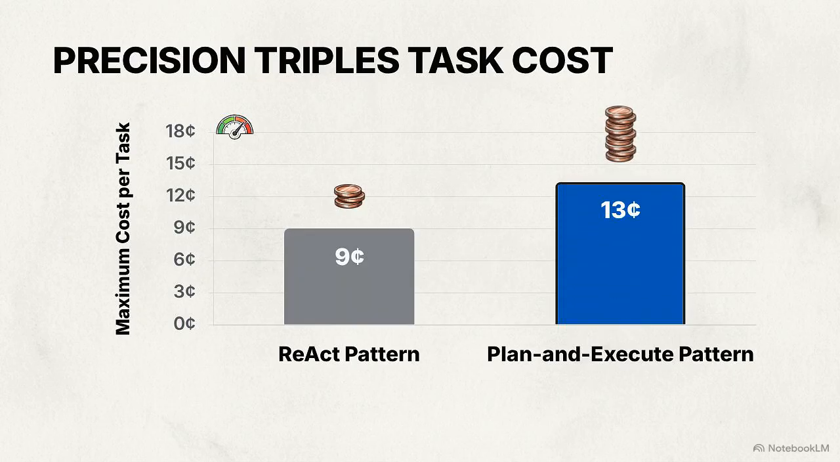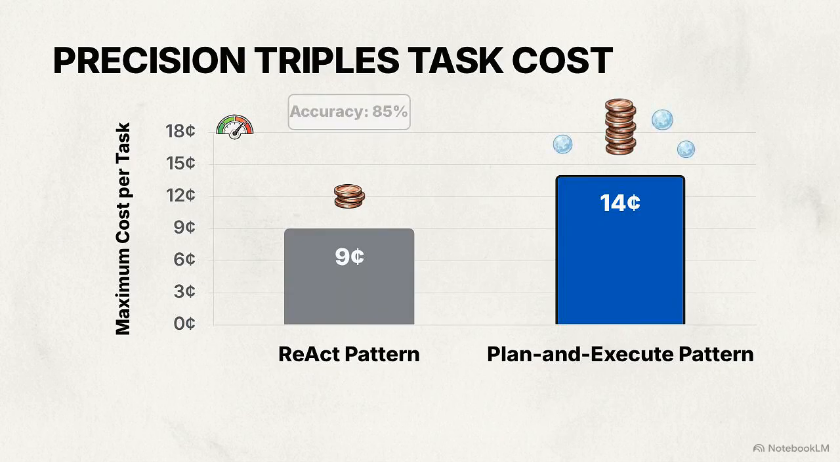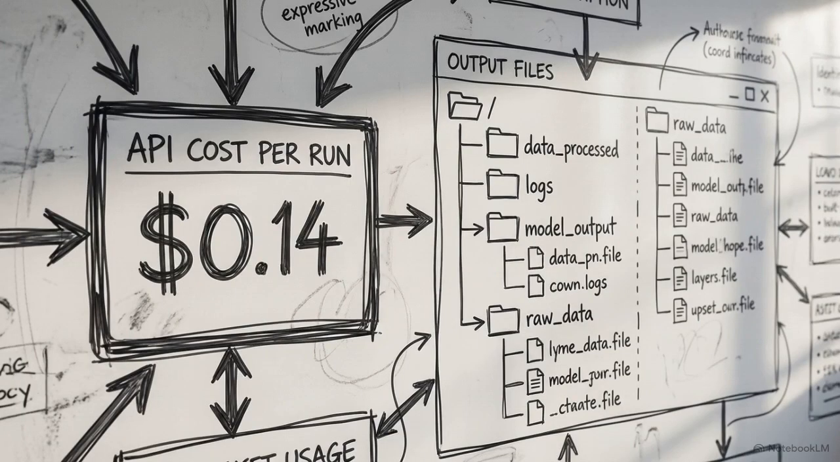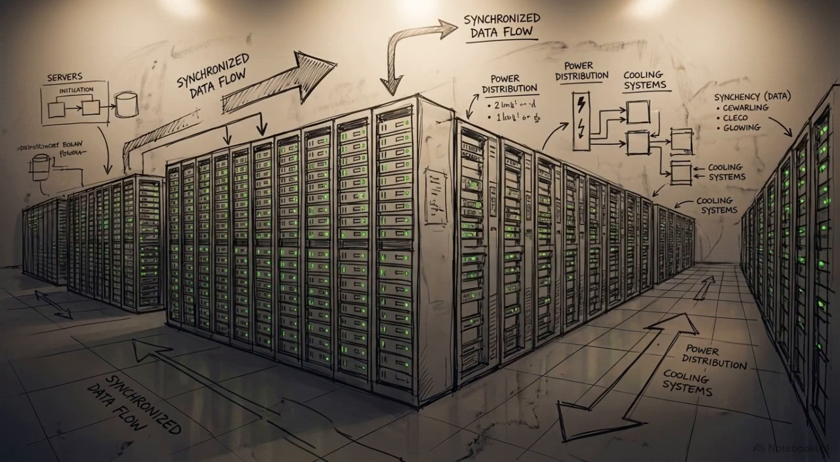Plan and execute consumes 3,000 to 4,500 tokens across 5 to 8 API calls. The maximum cost per task climbs to 14 cents. You are paying a premium to guarantee the structure of your output, betting entirely that your real-world data won't throw any surprises at your executors. Let's map these metrics to a production environment.